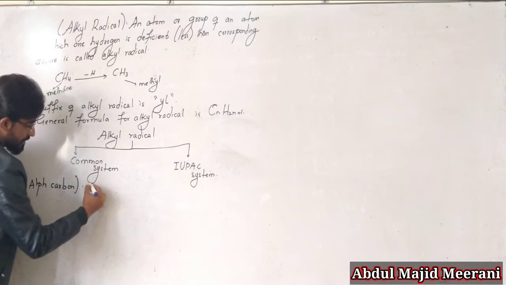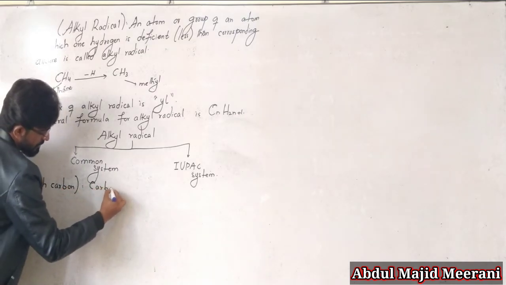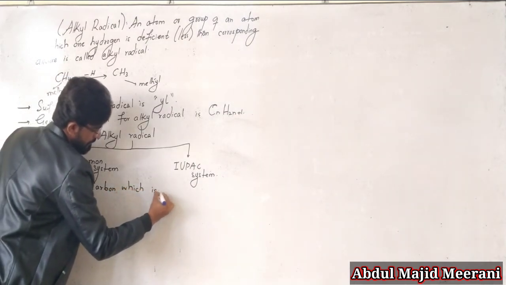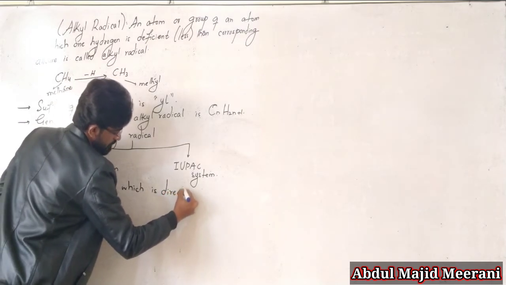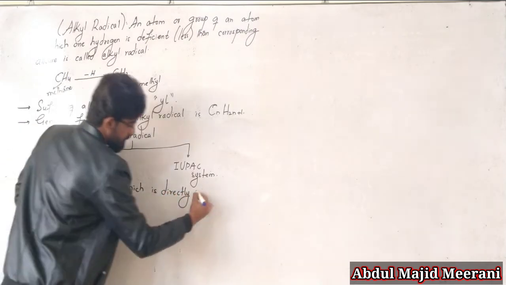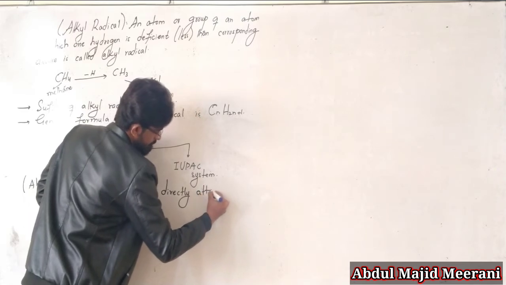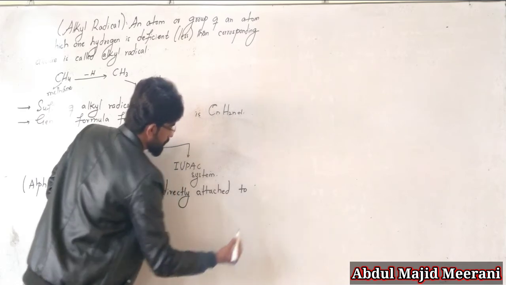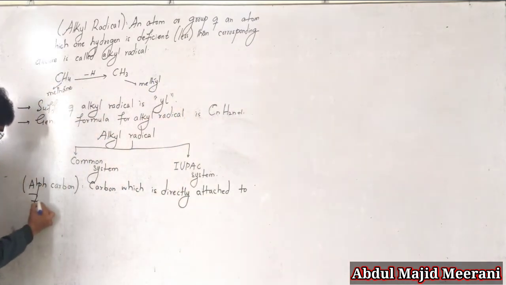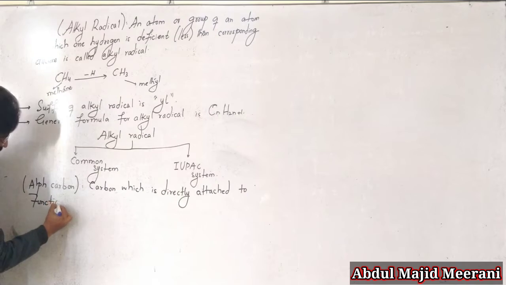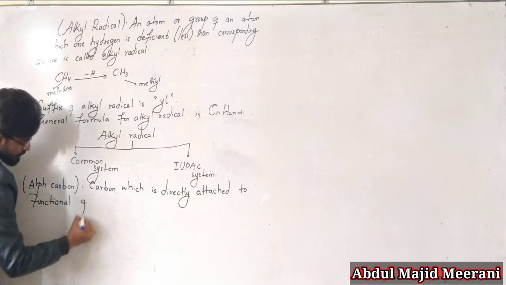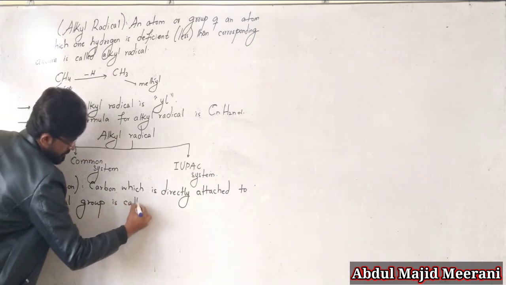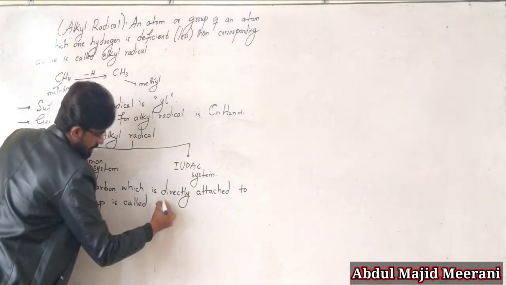Alpha carbon is that carbon which is directly attached to a functional group is called alpha carbon.